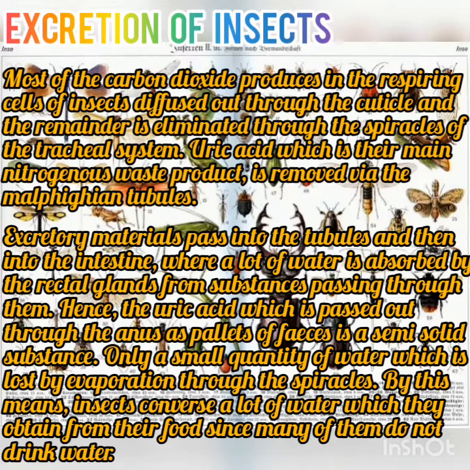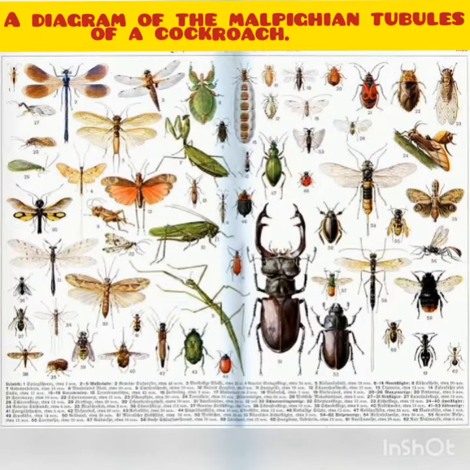Only a small quantity of water is lost by evaporation through the spiracles. By this means, insects conserve a lot of water which they obtain from their food, since many of them do not drink water. So here's the diagram of the Malpighian tubules of a cockroach.